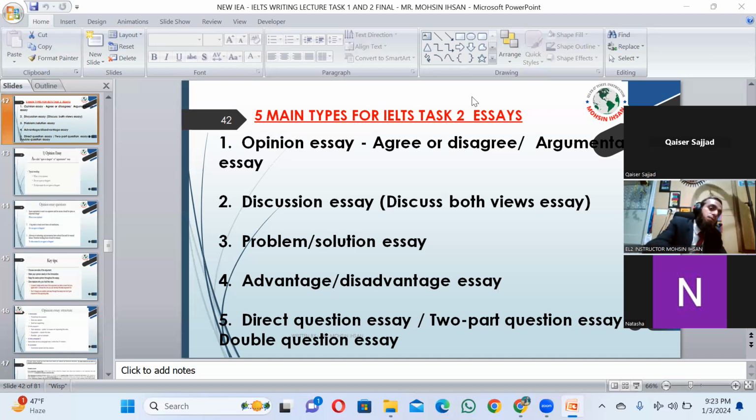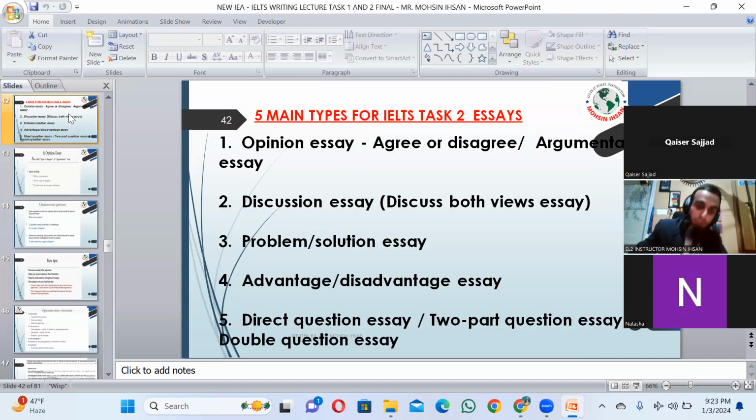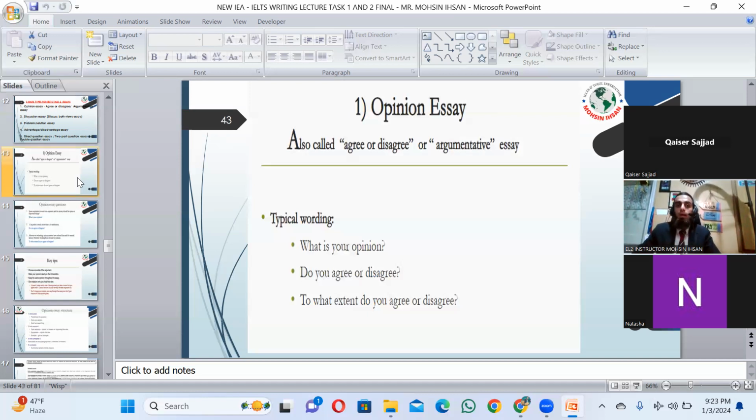So now we're going to discuss one by one here. Firstly, you are having opinion essay. Along with even the fifth point, we would also discuss that. Now, opinion essay, first type, first kind, important kind. This kind of essay will ask you agree or disagree. But remember, that does not matter. The thing that matters is what you have written. The inside story will tell you.